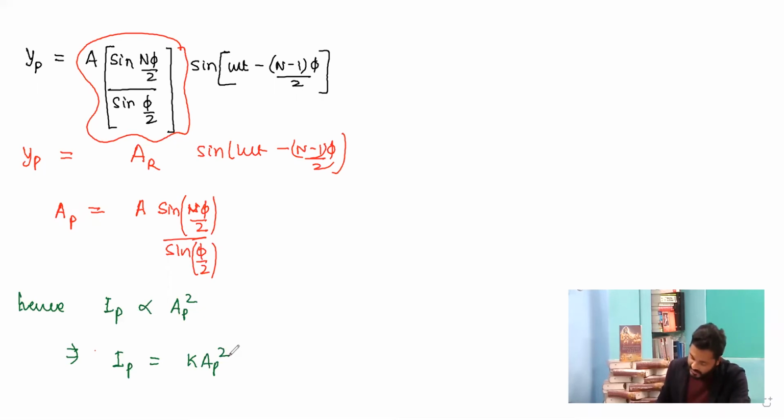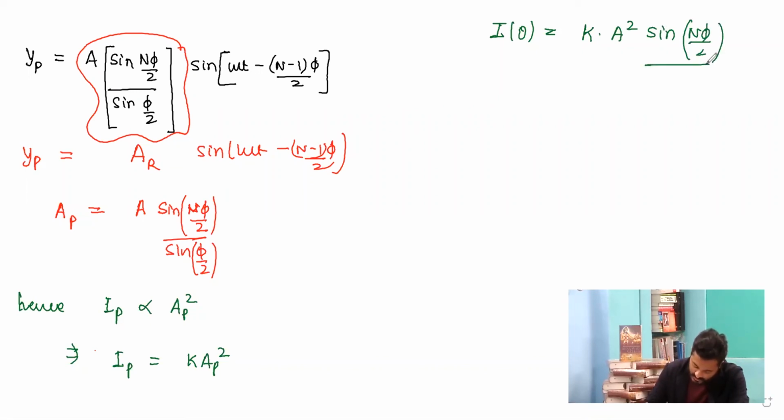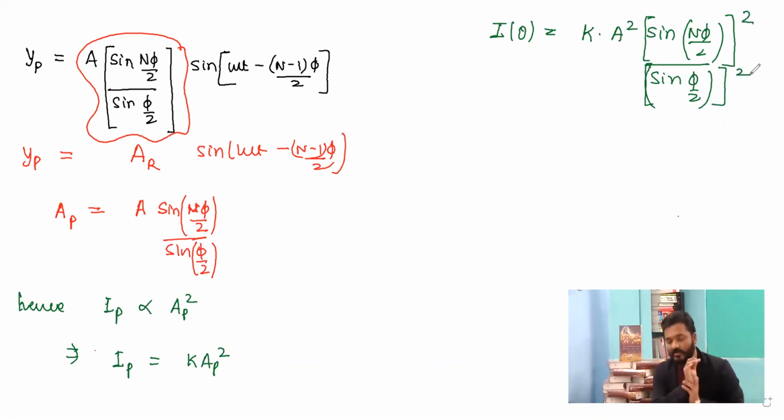So the intensity at this particular point, which is at an angular position theta, will be written as K times A square sine of n phi by 2 square upon sine of phi by 2 square. So this entire expression will be in square.